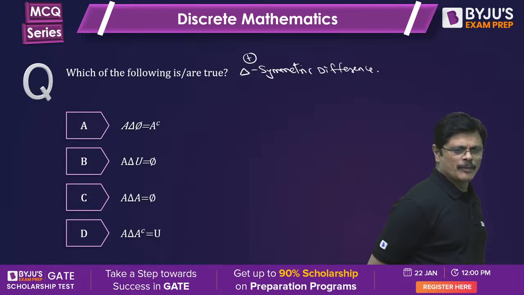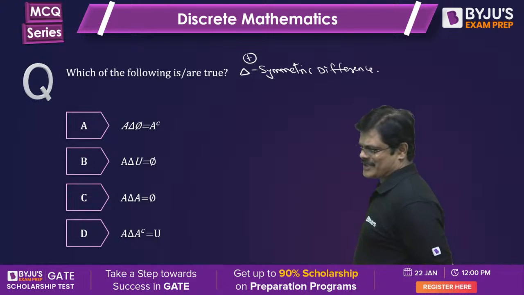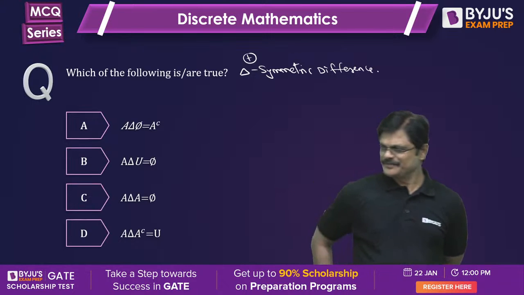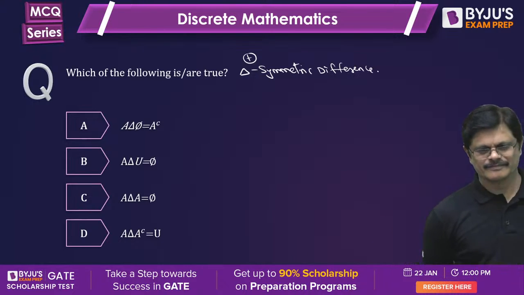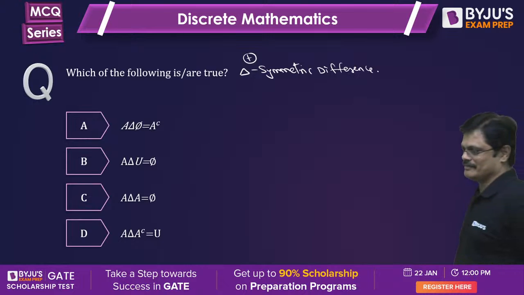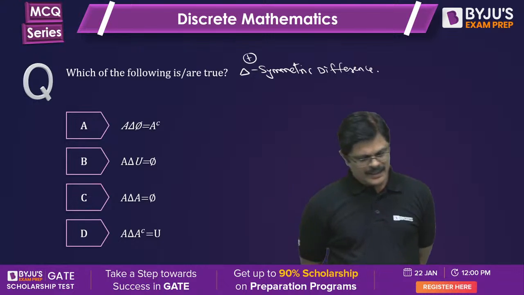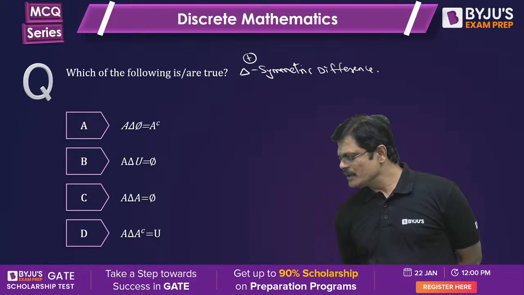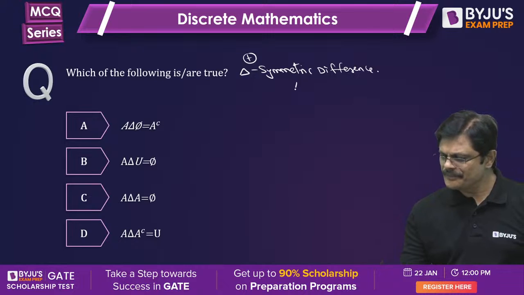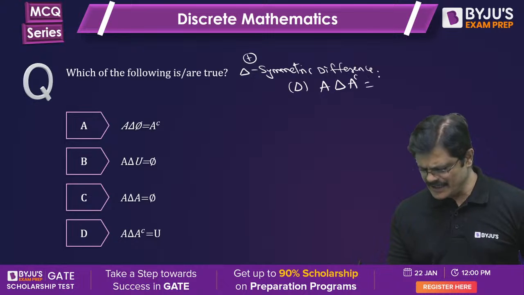This is a very popular regular question in my class. Let us see how much time people take to answer this. A delta A complement is equal to U. Option D is A delta A complement is universal set.